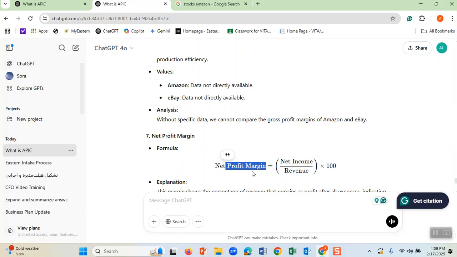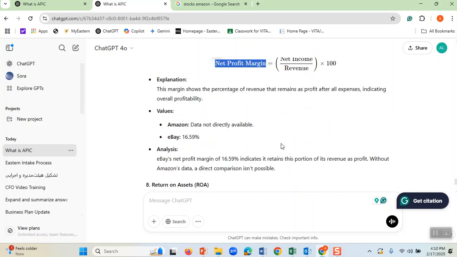Therefore, if I ask you what is the profit margin of a lawyer for that $100, do you know it is 80%? Why? Because the revenue for that lawyer was $100 in your case, and out of the revenue, net income was $80. Therefore, 80 divided by 100 is 80%. That's a net profit margin. Therefore, I can tell you clearly the net profit margin for the lawyer is 80%, while for the restaurant it is 5%. Therefore, the higher the net profit margin, the better it is.